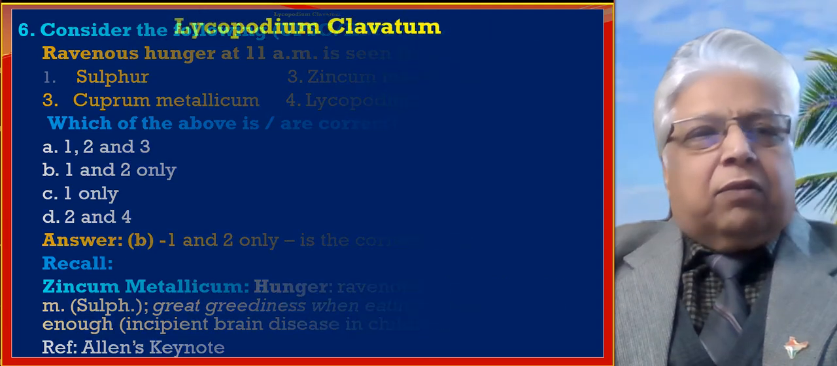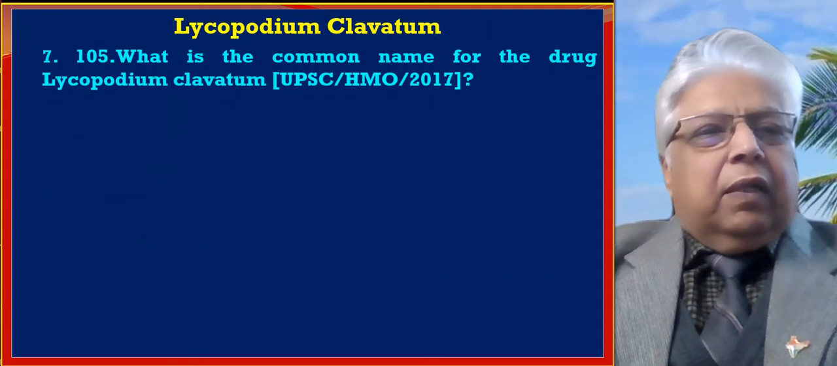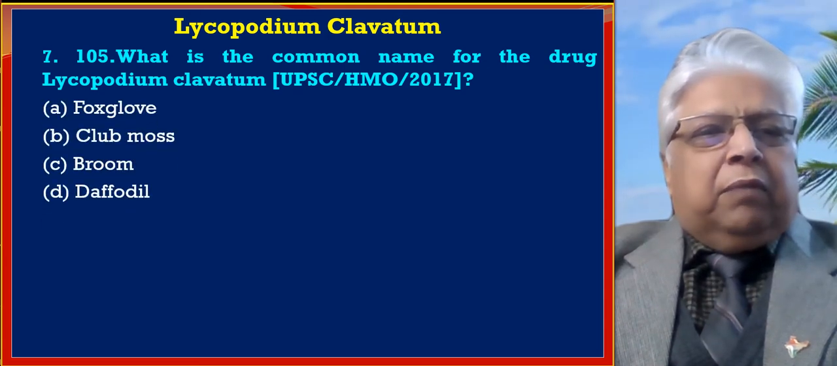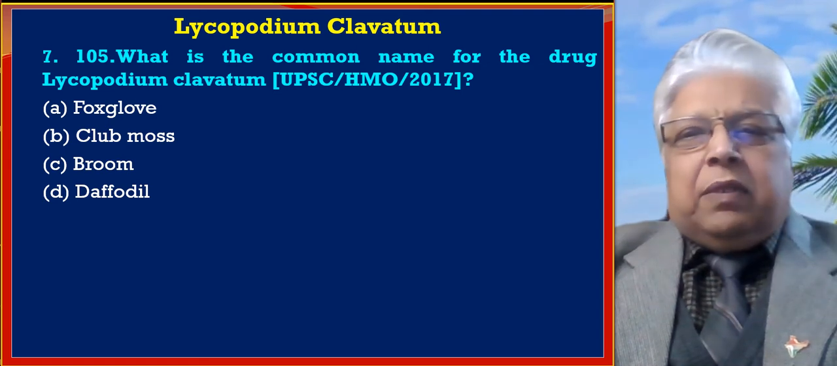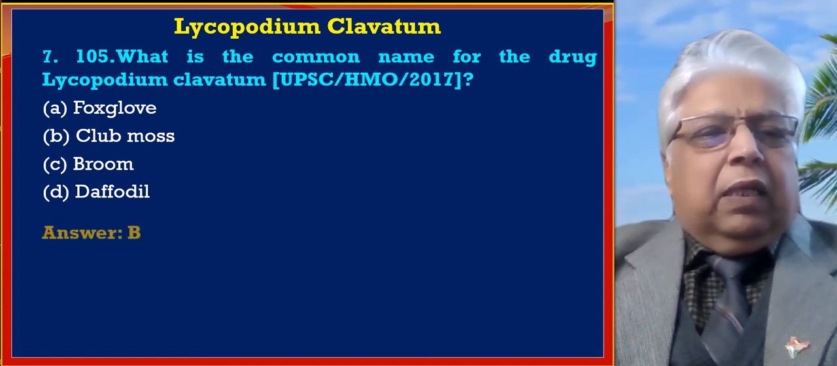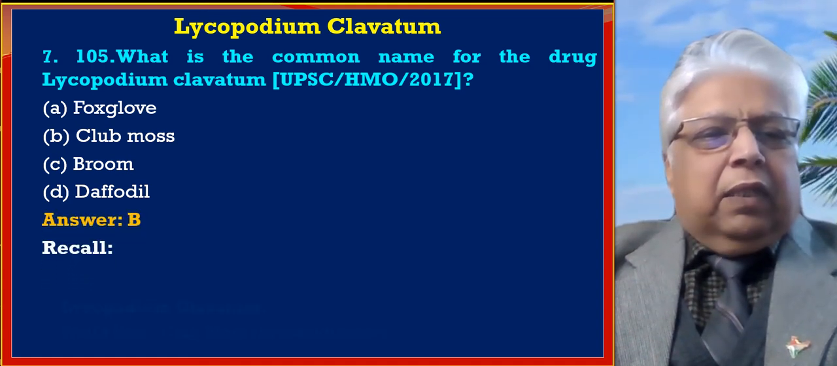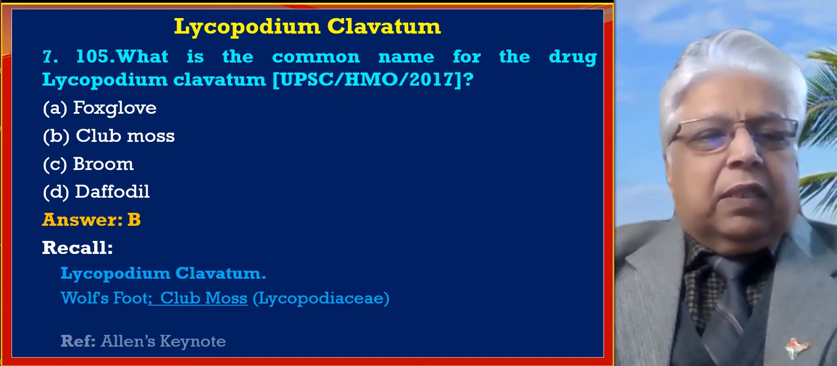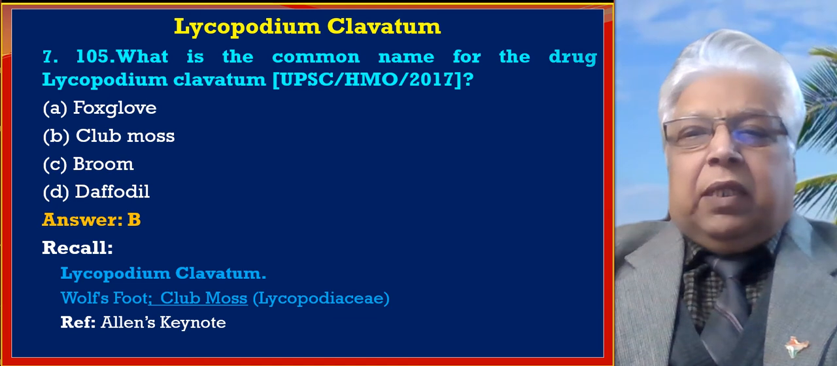Let us go to the next question. Seventh question is, what is the common name for the drug Lycopodium clavatum? We have options: foxglove, club moss, broom, daffodil. So answer is B. Let us recall, Lycopodium clavatum has common names like wolf's foot and club moss. Reference from Allen's keynote.